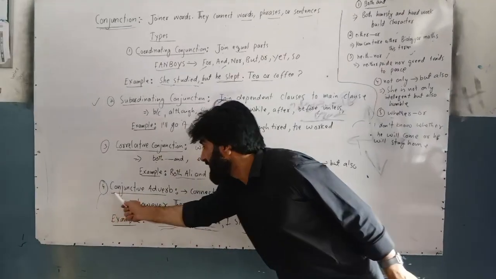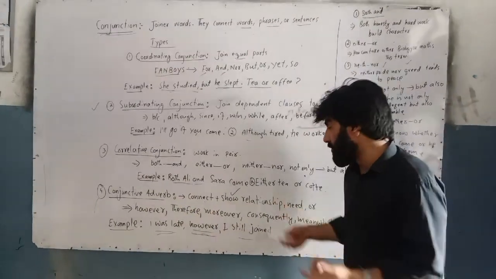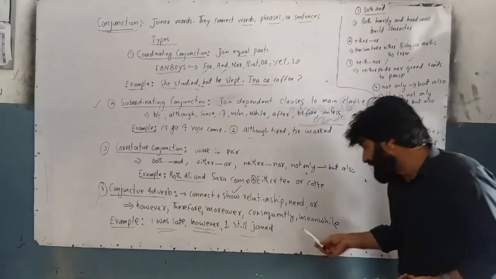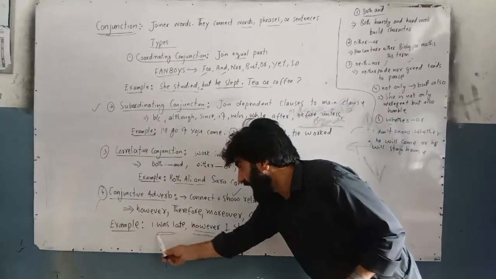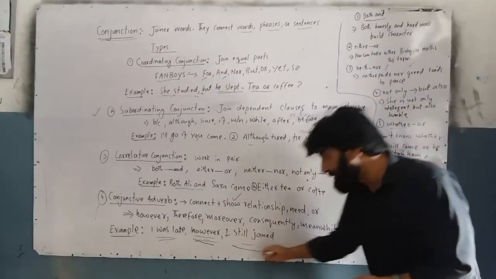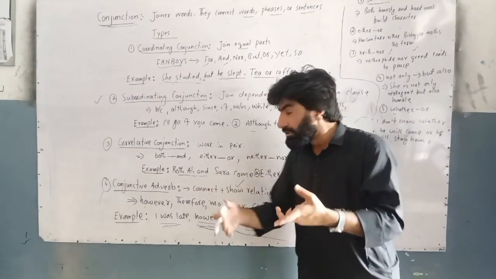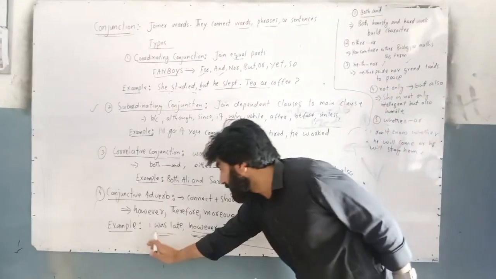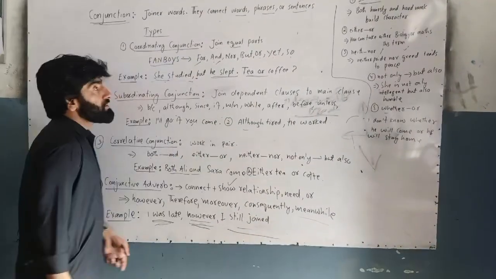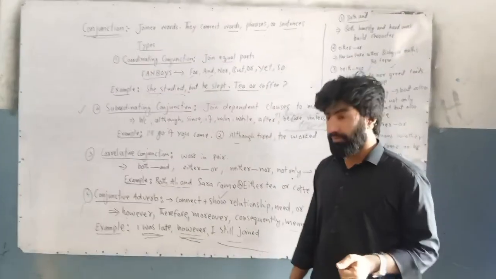The last type is conjunctive adverb. Conjunction and adverb, they connect and show relationship. For example, however, therefore, moreover, consequently, meanwhile. For example, I was late. Now there is a reason. However, I still joined. Yes, I was late, but still I joined. However, so there is a relation and connection. So I was late, however, I still joined. This is a conjunctive adverb. So I think you got my words and you understand the conjunction and types of conjunction.